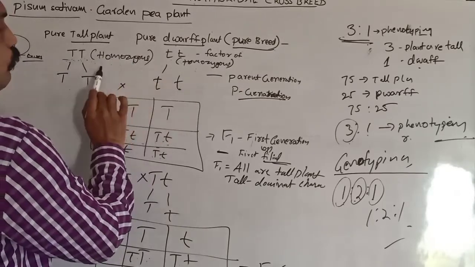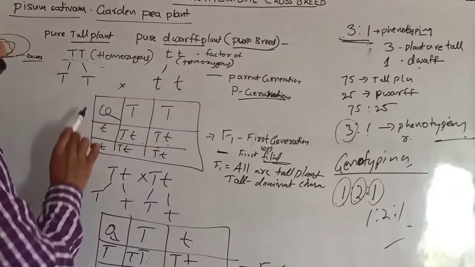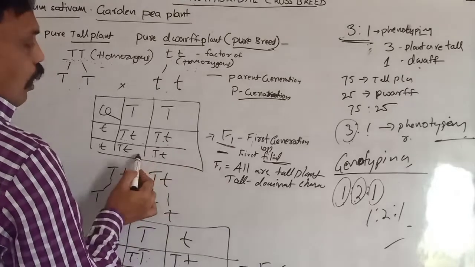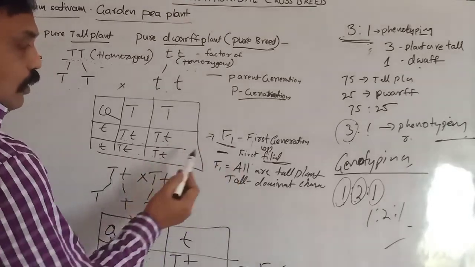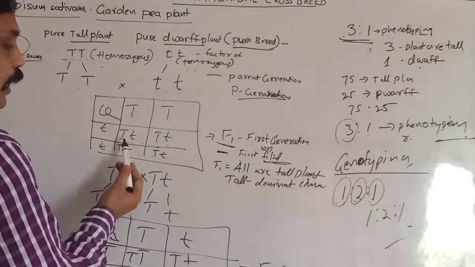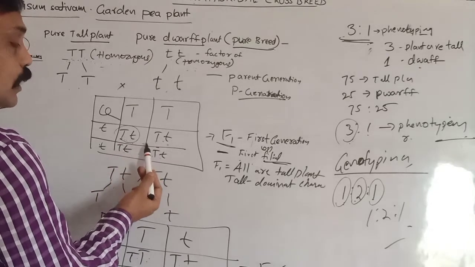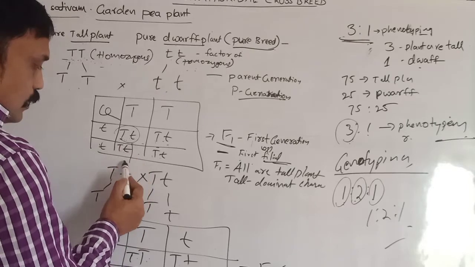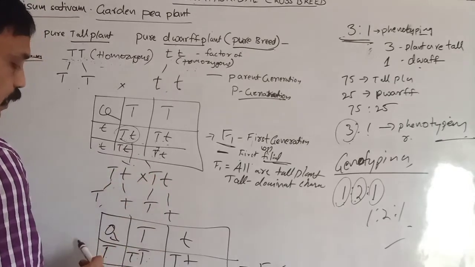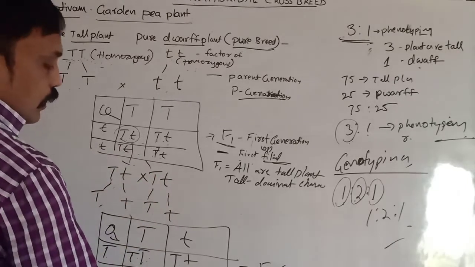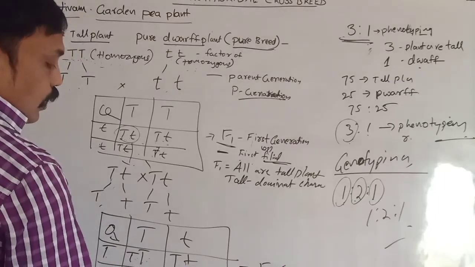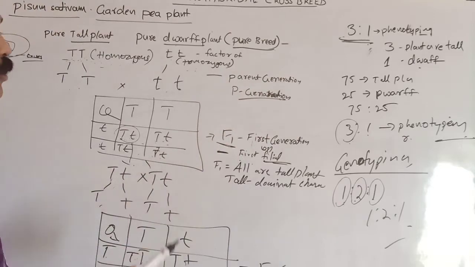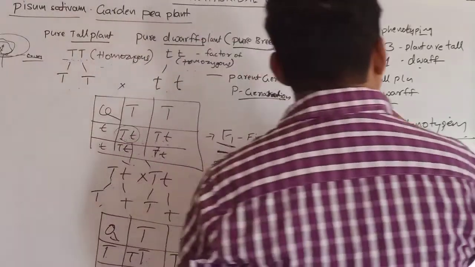He took two varieties of homozygous plants and crossbred them. In the F1 generation all were tall plants. Again he selected the F1 plants and crossbred them. He observed three plants tall to one dwarf, a 3:1 ratio, meaning 75% tall and 25% dwarf.